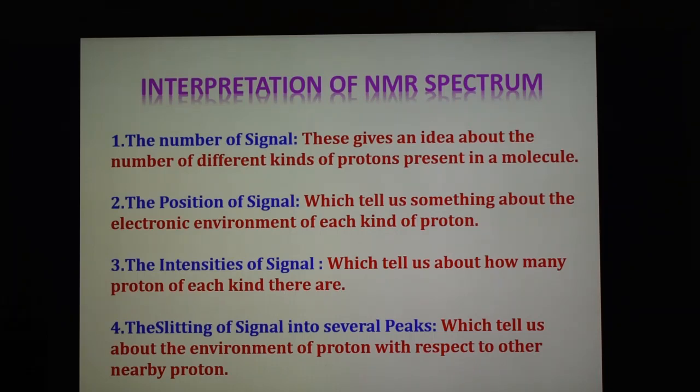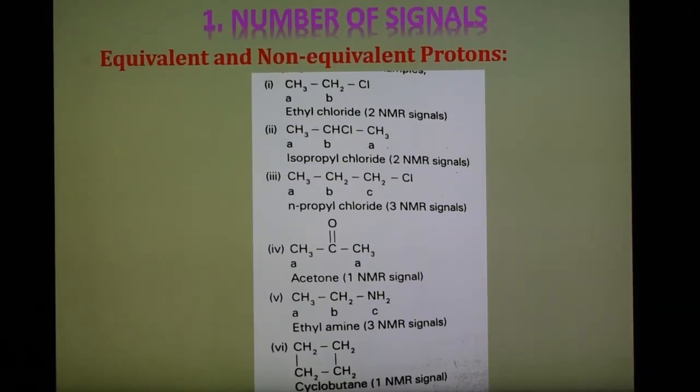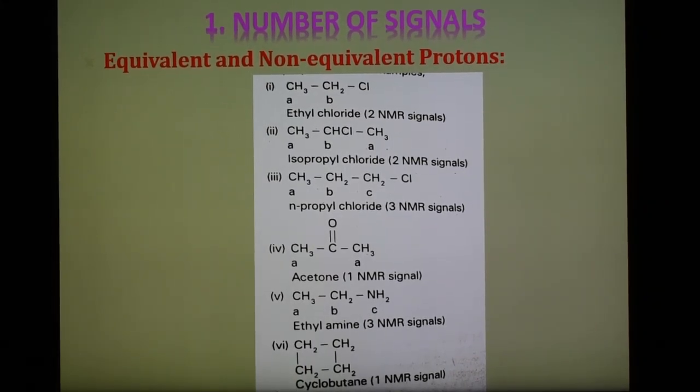The first important part, the number of signals, is what we are going to see here. How many signals are present in a compound can be identified or calculated. But before that, we have to know what equivalent protons and non-equivalent protons are. The protons with the same environment absorb at the same applied field strength.